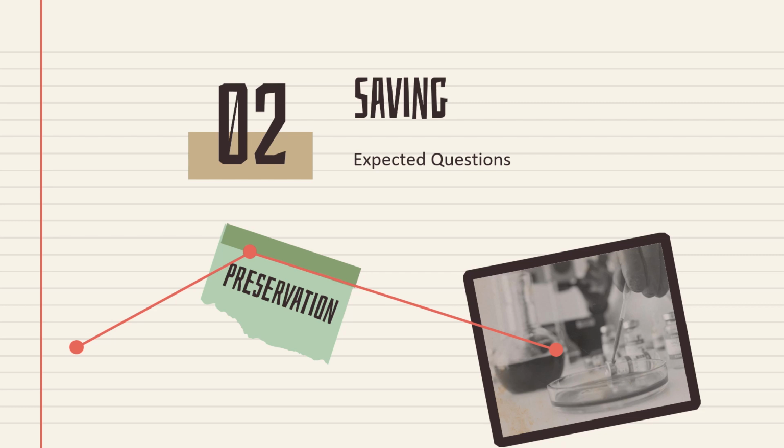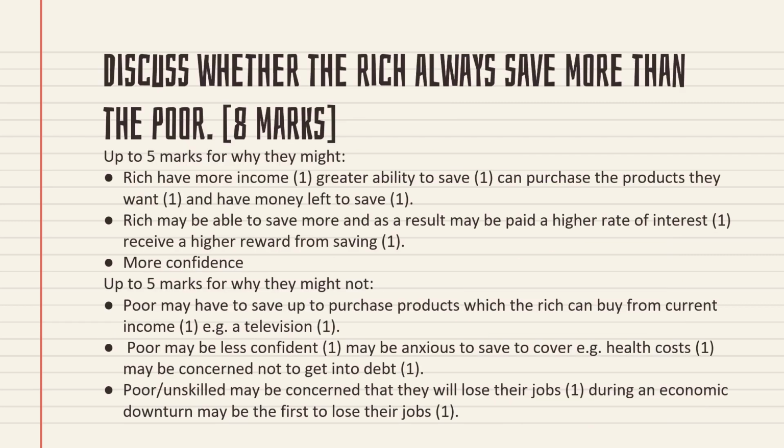So let's see. Previously I explained that in these kinds of questions from this kind of topic, they will always combine two groups and they will ask either two age groups or two people groups. For example, rich and poor, or young age and old age. So here, see this question: discuss whether the rich always save more than the poor. So rich people will always save more money than the poor.